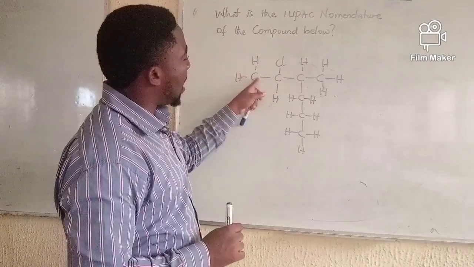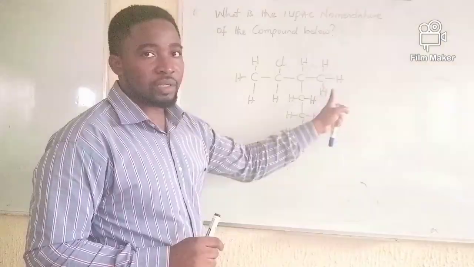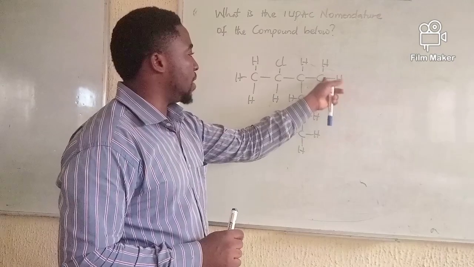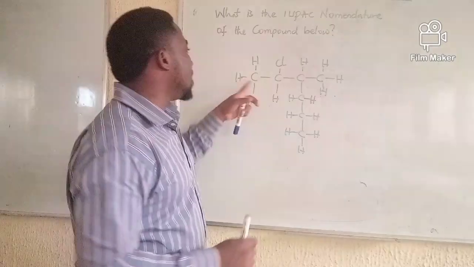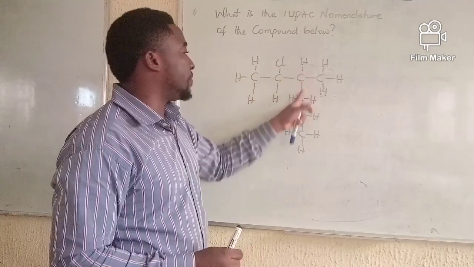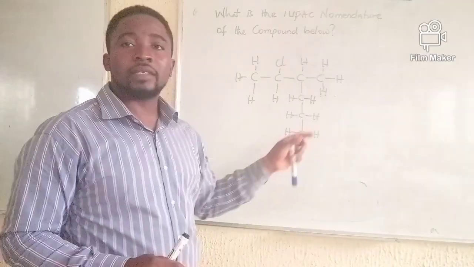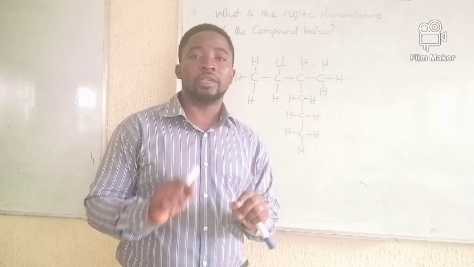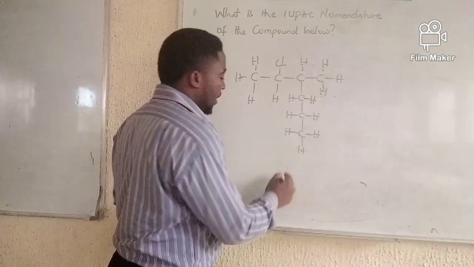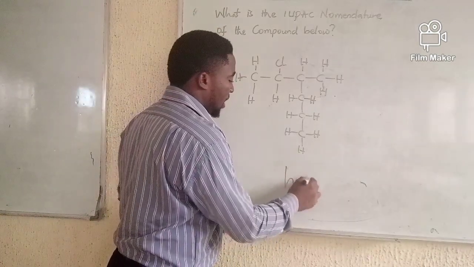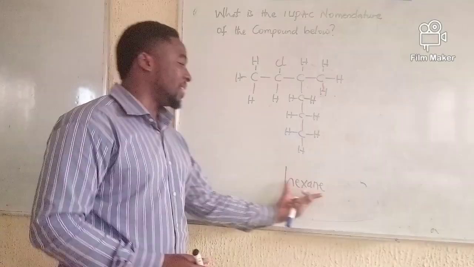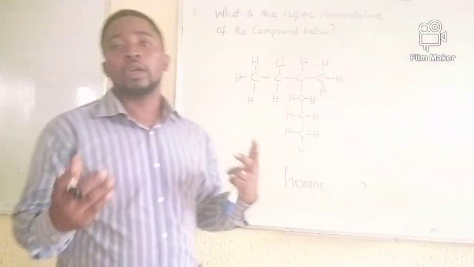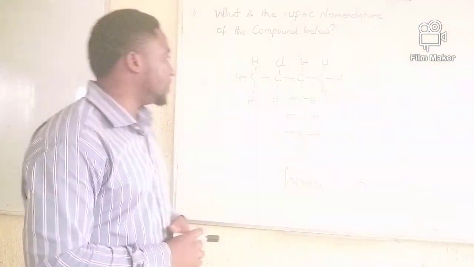So let us check. 1, 2, 3, 4 is a chain that's on a straight course. Starting from here, 1, 2, 3, 4, 5. It's also a chain starting from this end. Then I also have 1, 2, 3, 4, 5, 6. And I think 6 is the longest possible chain in this compound. So I already know the root name will be hexane because 6 is the longest possible chain I have.